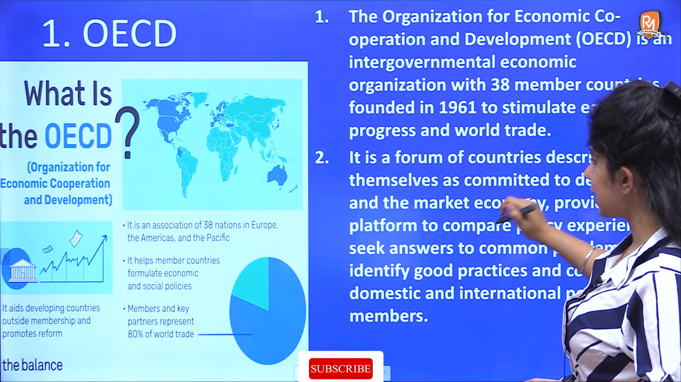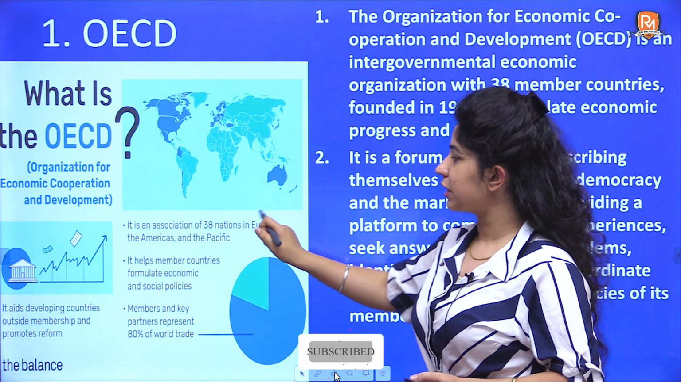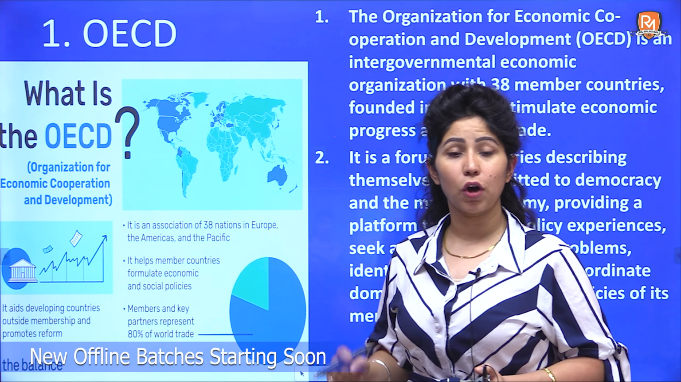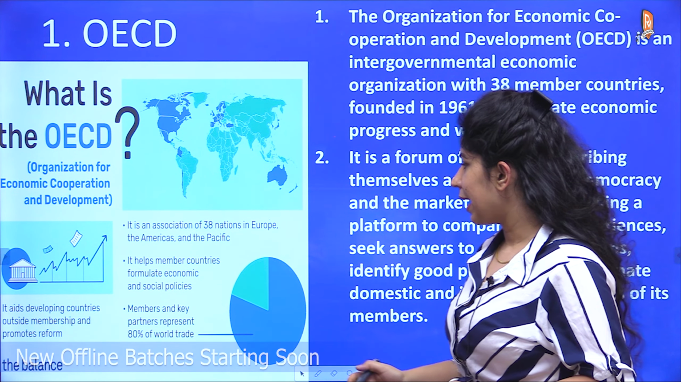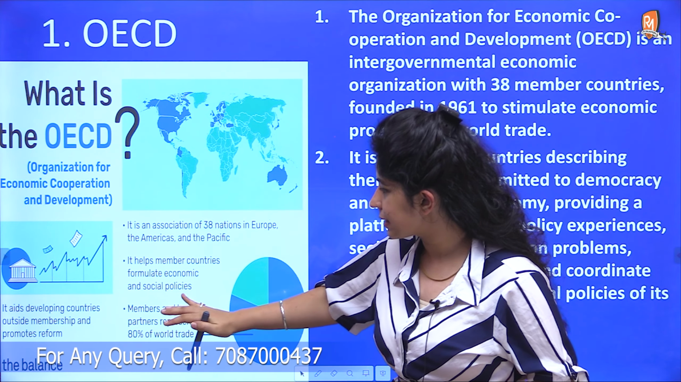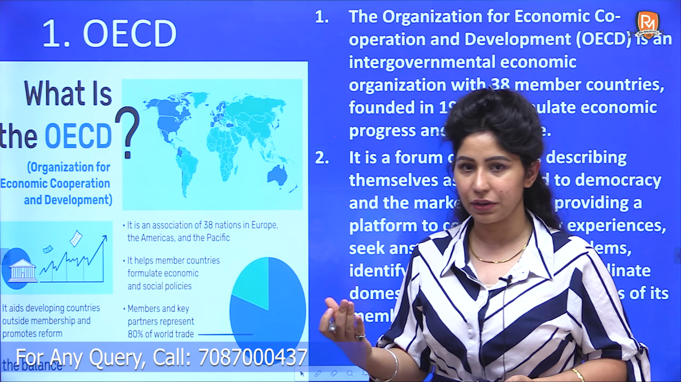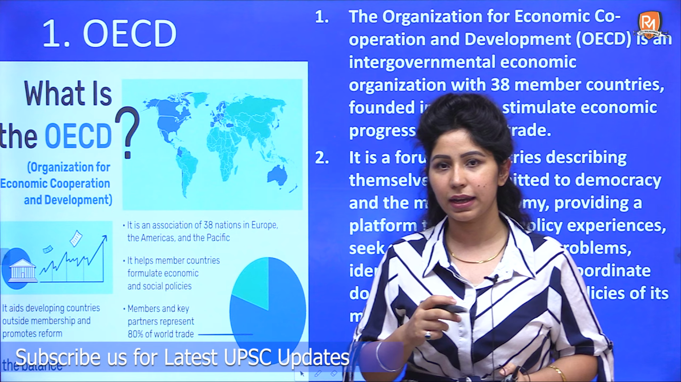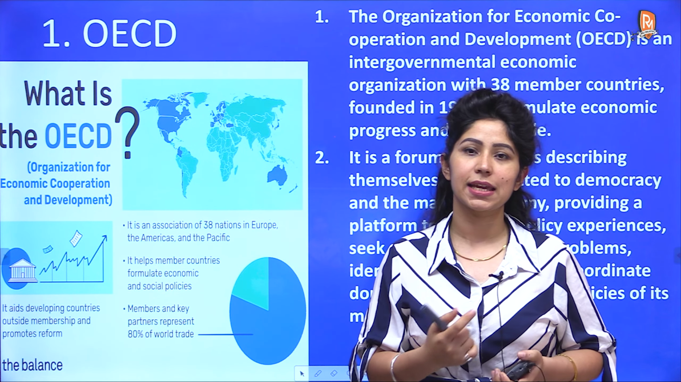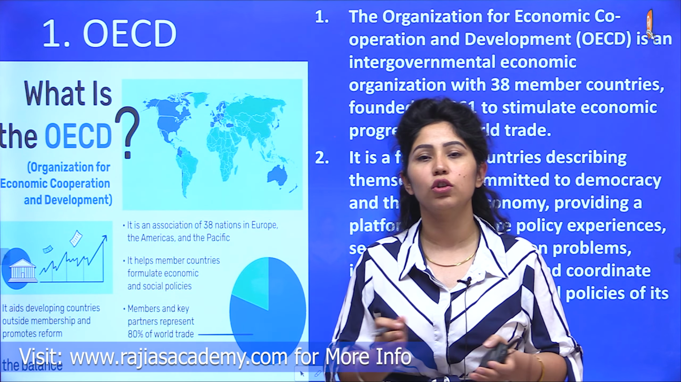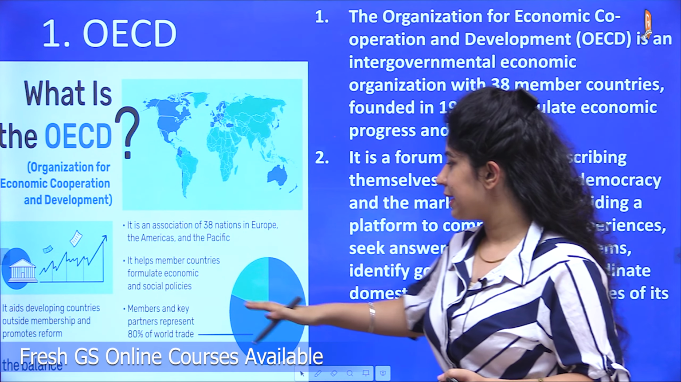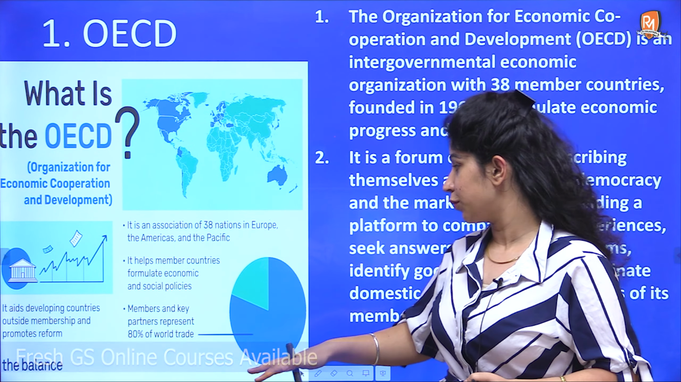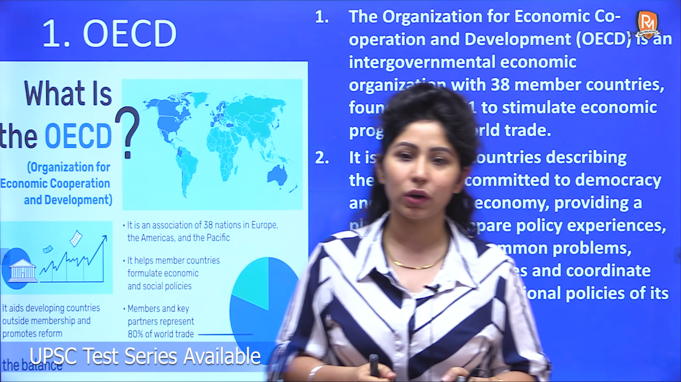So what do they do? It is an association of 38 nations in Europe, Americas and Pacific. It helps member countries formulate economic and social policies, and it also aids developing countries outside memberships and promotes their interests. We'll see OECD ने कौन से initiatives launch किए हैं developing countries को help करने के लिए, और ये economic perspective के regard से कैसे ऐसे initiatives launch करते हैं जो कि global economy को ज़्यादा transparent बनाते हैं और global economy को improve करने में help करते हैं. इनकी सारी members और key partners मिला के they account for 80% of world trade. So that's a very important organization.